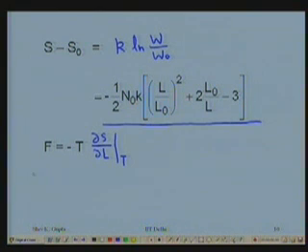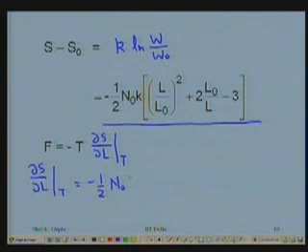So, this derivative, delta S by delta L at constant temperature, from this expression is minus 1 by 2 N0 K, the Boltzmann constant. This L square when differentiated becomes 2L divided by L0 square.